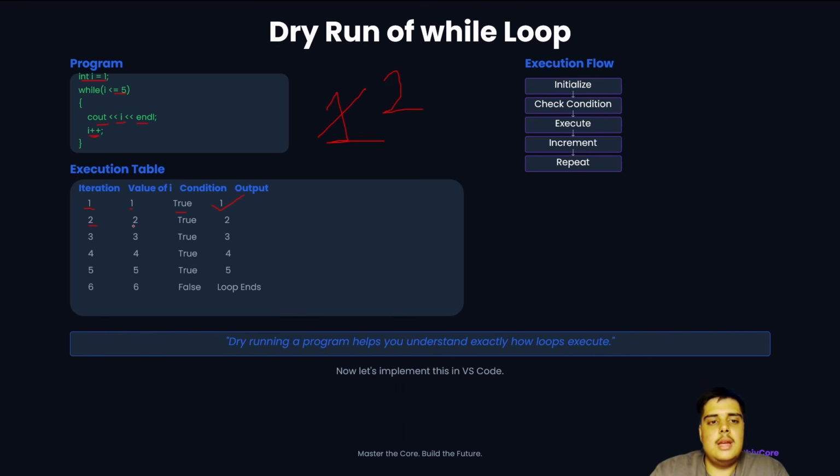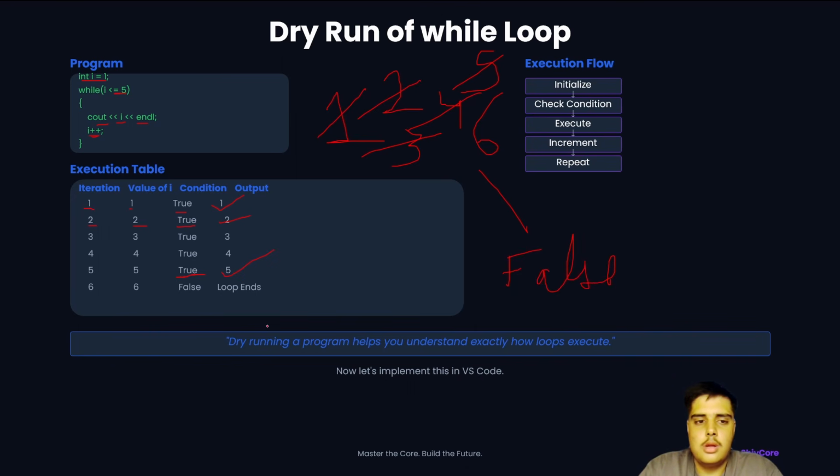So the iteration is second, the value of i is 2, and the condition is still true. Output will be 2, and the value now becomes 3. The same way 3 will become 4, and 4 will become 5. In the condition, 5 is not less than 5, but 5 is equal to 5, so at the value of 5 also the condition is true. It will print 5 and now it will become 6. And for 6 the condition will be false, and the loop will end. I hope you understood this.